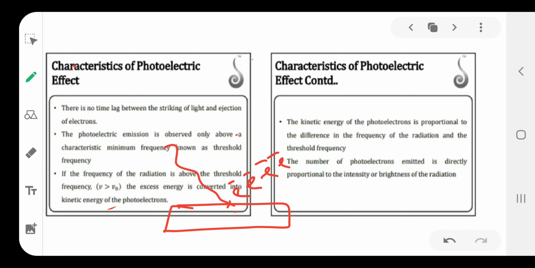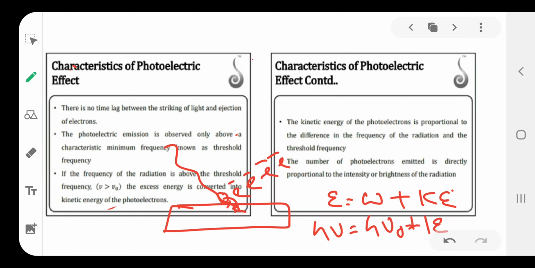Here the light has quanta of energy packets, and the energy is transferred from the quantum to an electron present in the metal atom. One part of the energy is used to overcome the nuclear attraction on the electron. The remaining part increases the kinetic energy of the ejected electron. That means the absorbed energy E is divided into two parts, the work function and the kinetic energy: h nu is equal to h nu naught plus kinetic energy, KE.